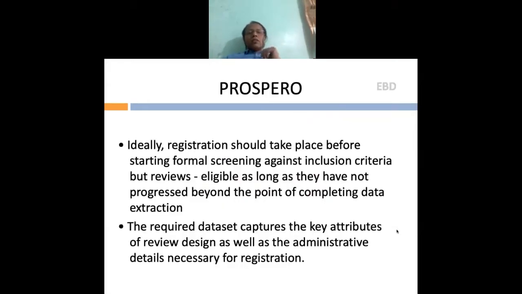Ideally, the registration with Prospero should take place before you start formal screening. But as I generally tell my PG students, you can start the review, come up to at least data extraction, and once you finish the data extraction, go back and do Prospero registration, because Prospero has a catch: once you submit a protocol, if you want to deviate from it, you need to apply again.